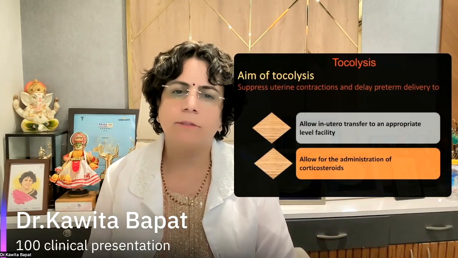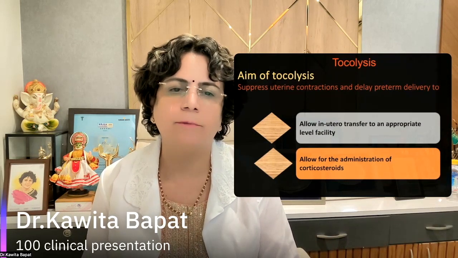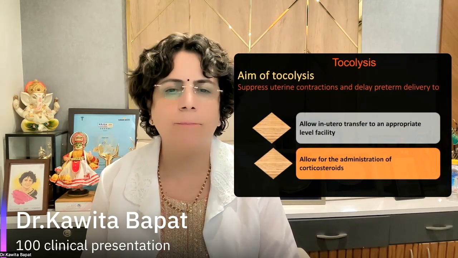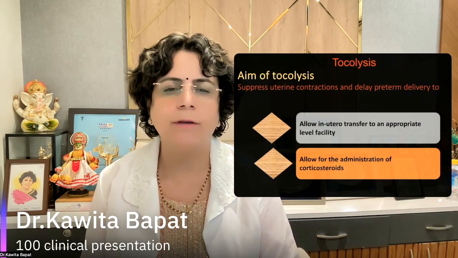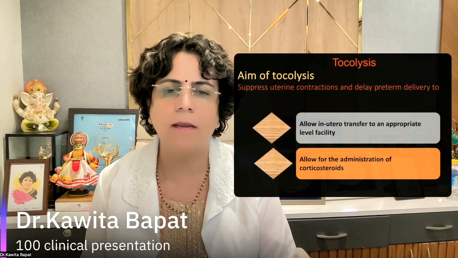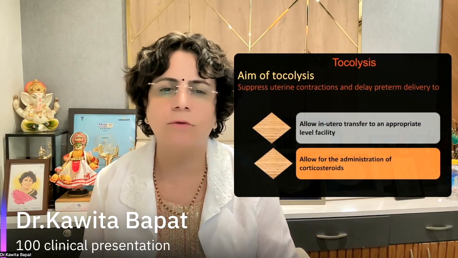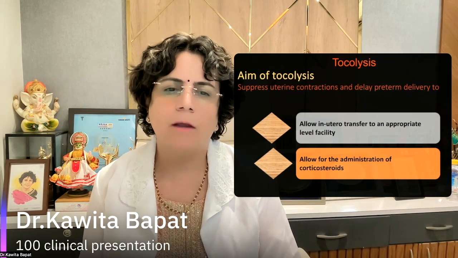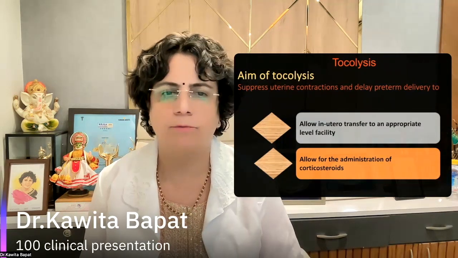Now, tocolysis suppresses the uterine contraction and delays the preterm delivery. It has 2 more important aims: it allows in utero transfer to an appropriate facility and allows for the administration of the corticosteroids.